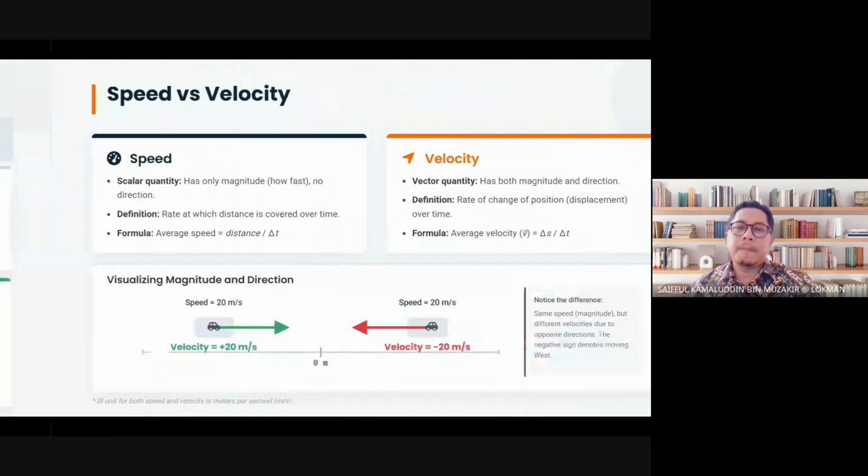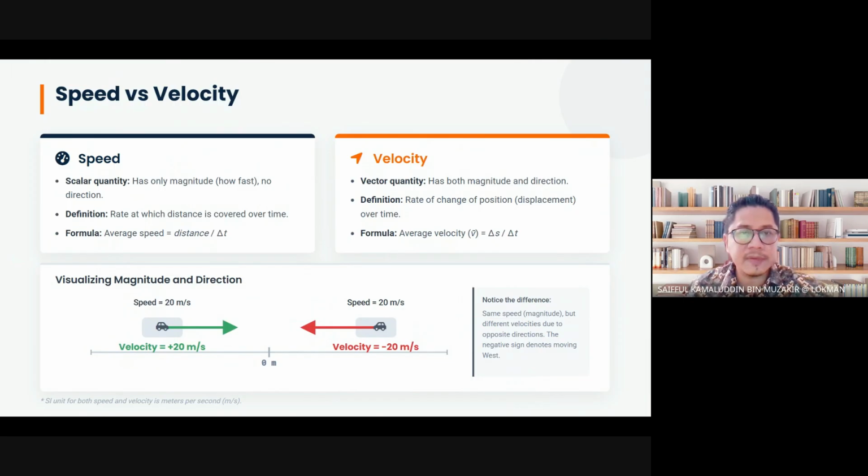Speed and velocity. Let's see speed and velocity. Speed is a scalar quantity. It only has magnitude. How fast? Laju, in Malay. No direction. We don't care about the direction of the speed. Just like your speedometer, it only gives you the magnitude of your speed. No direction involved. How about velocity? Velocity in Malay is halaju. Hala plus laju. So it has both magnitude and direction.